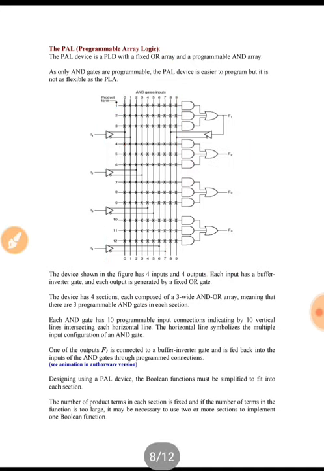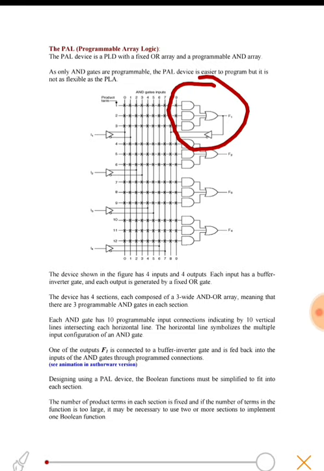So the device shown in this figure has 4 inputs. So we will have 4 inputs in the true form and the complemented form, that is 8 inputs. Each input has a buffer inverter gate to get the complemented form, and an array of fixed OR gates. The device has 4 sections, each composed of a 3 wide AND-OR array. There is an AND-OR array over there.